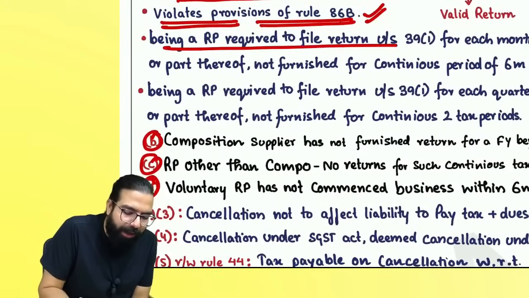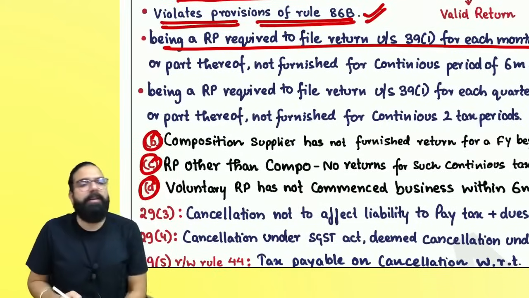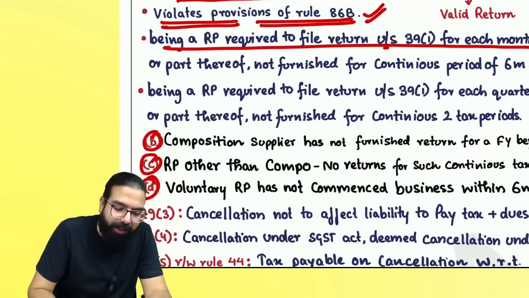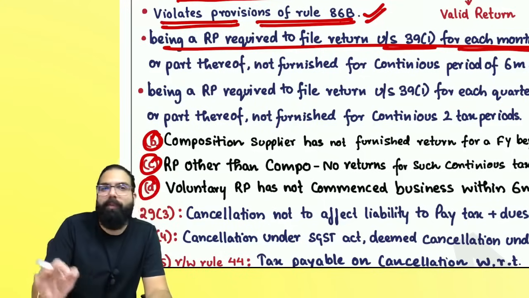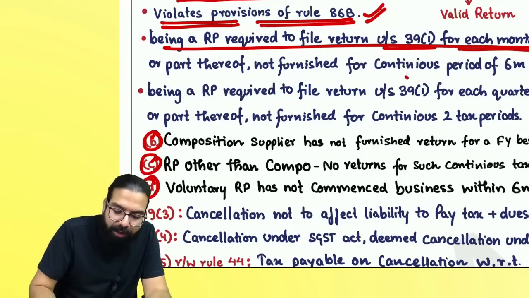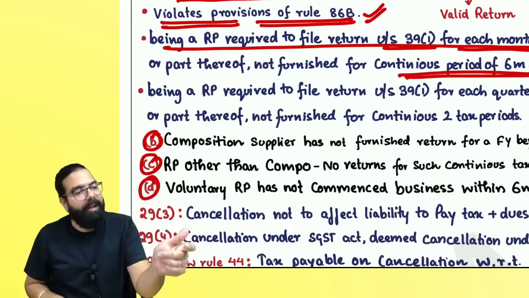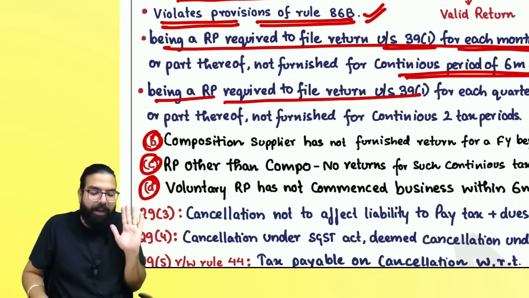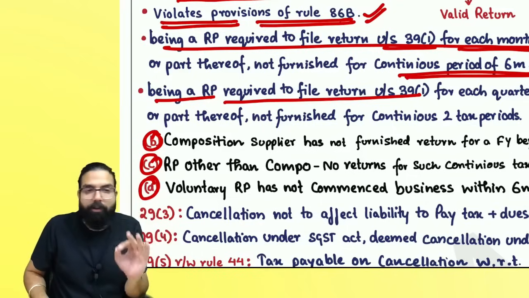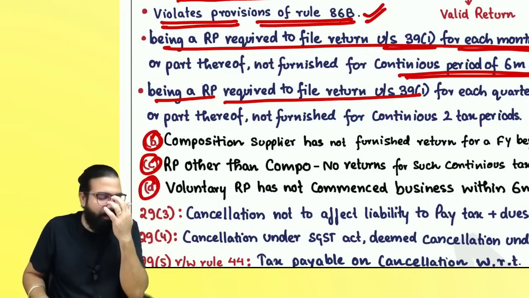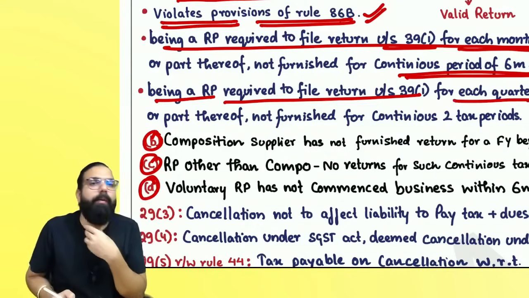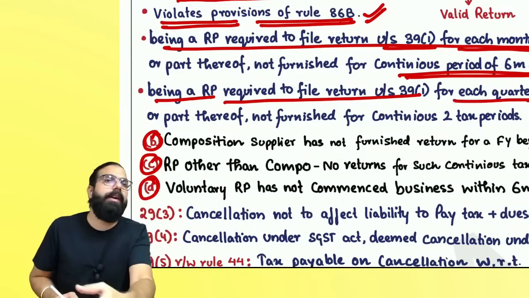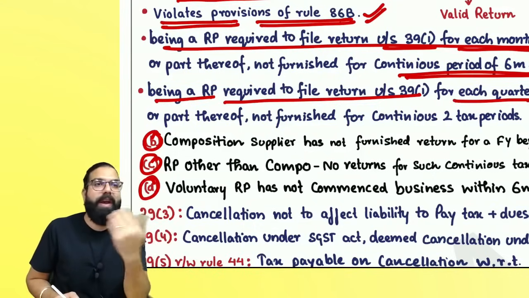Sir, I have gone ahead and taken normal registration. It says, being a person required to file return under section number 39(1) for each month, you have to file return for every month, and you have not filed your return for a continuous period of how much? 6 months, then your registration can be cancelled. Or you are a person who is other than section number 39, sorry, if you are required to file return under section number 39(1) for each quarter, you have opted for what return, everyone? Quarterly return, and your GSTR3B, you have to file for every quarter.